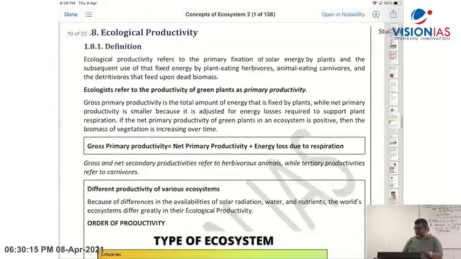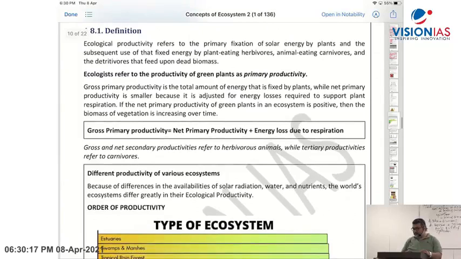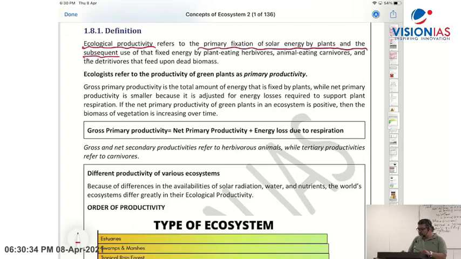And then you can see here ecological productivity of ecosystem. What is given here? Ecological productivity refers to the primary fixation of solar energy by plants and the subsequent use of that fixed energy by plant eating herbivores, animal eating carnivores, and the detritivores that feed upon dead biomass.